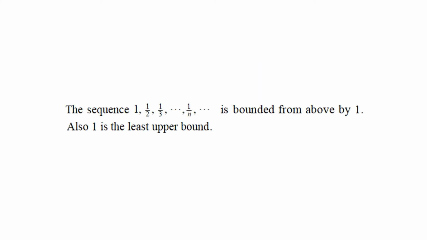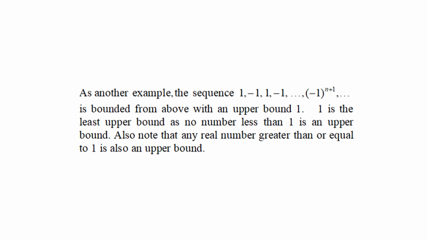The sequence 1, 1/2, 1/3, etc., 1/n, etc. is bounded from above by 1. Also, 1 is the least upper bound. As another example, the sequence 1, minus 1, 1, minus 1, etc., (minus 1) to the power n plus 1, etc. is bounded from above with an upper bound 1. 1 is the least upper bound, as no number less than 1 is an upper bound. Also note that any real number greater than or equal to 1 is also an upper bound.